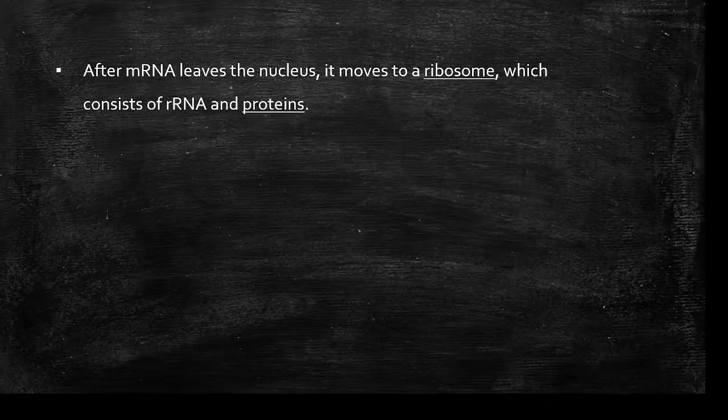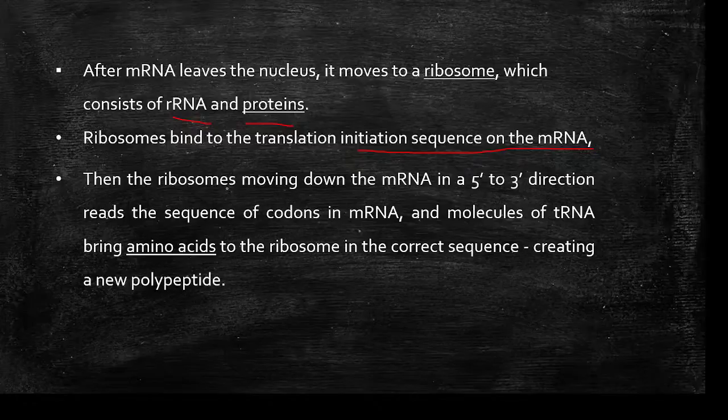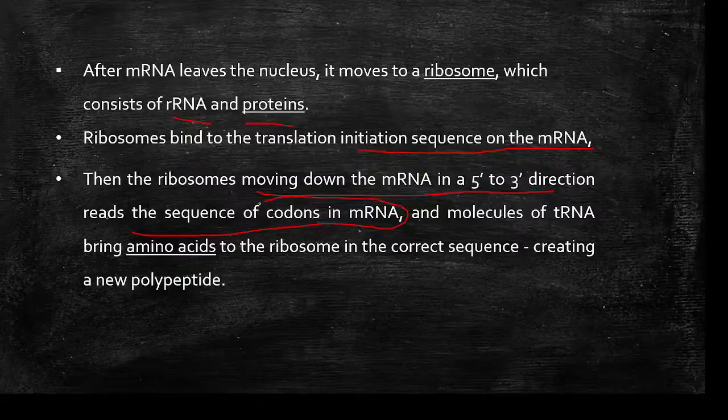Okay, so after mRNA leaves the nucleus, it will reach the ribosome, which is a combination of ribosomal RNA and proteins. So the ribosome will bind to the translation initiation sequence on the mRNA. Then the ribosome moves down the mRNA in the 5' to 3' direction. So they will come across a sequence of codons in the mRNA. Okay, so based on this, the molecules of tRNA will bring amino acids to the ribosome in the correct sequence. So this will create a new polypeptide.